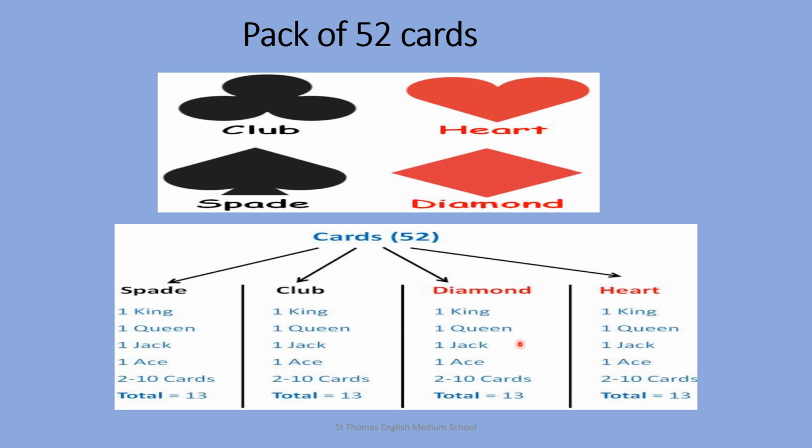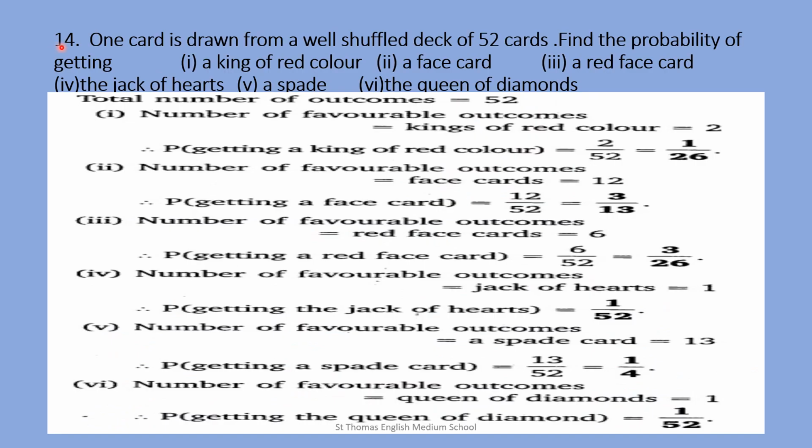Now I hope you can move on to question number 14. Exercise 15.1, question number 14. One card is drawn from a well shuffled deck of 52 cards. Find the probability of getting a king of red color, a face card, a red face card, a jack of heart, a spade, the queen of diamond.